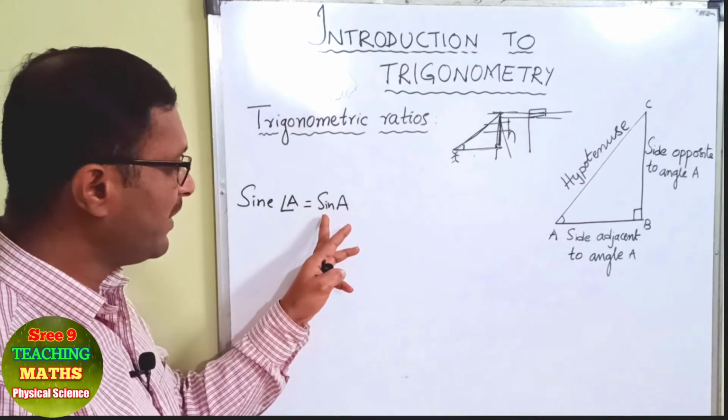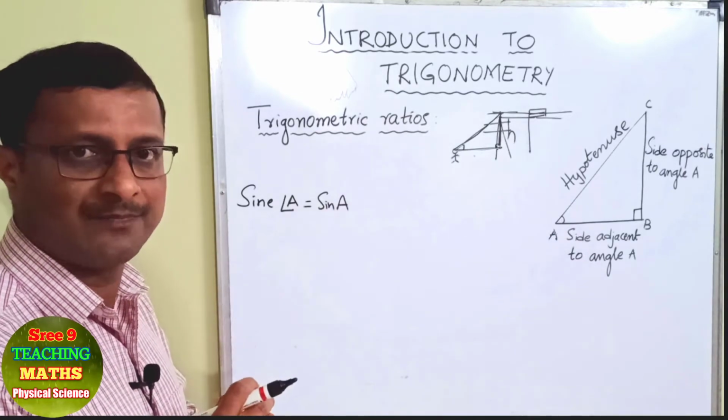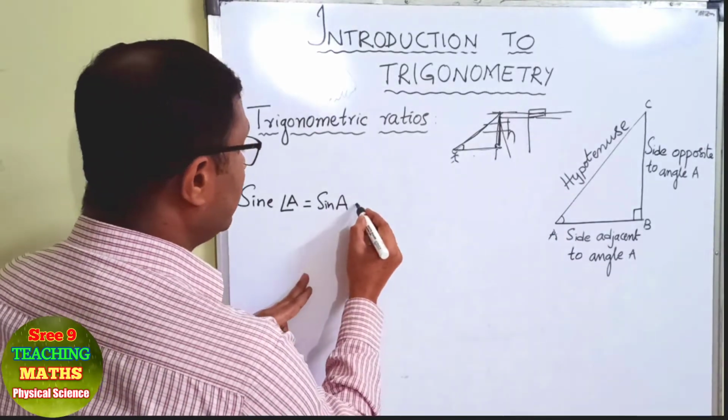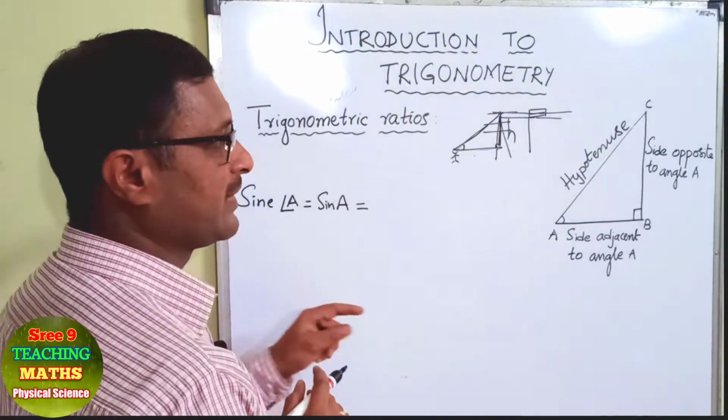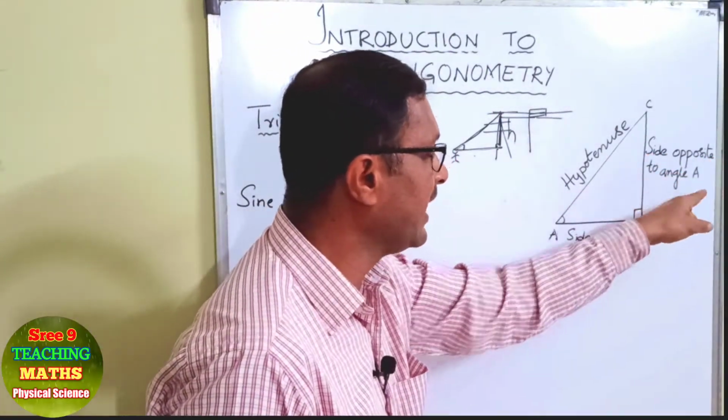This trigonometric ratio is defined with reference to an angle, right?